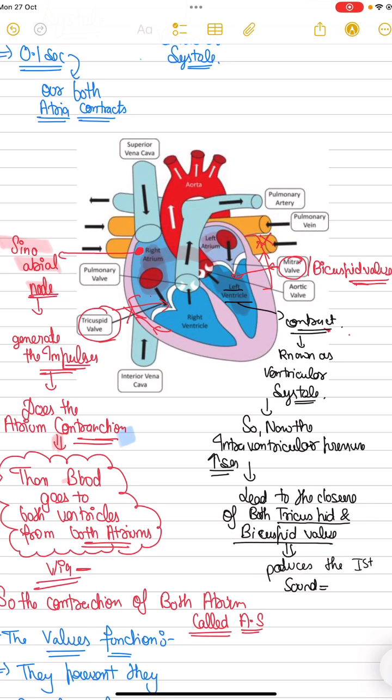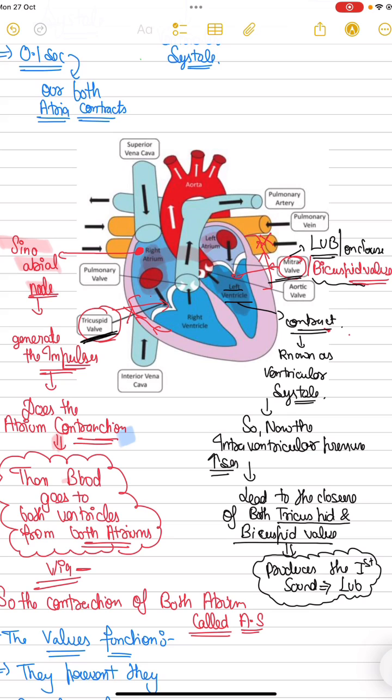The closure of the bicuspid and tricuspid valves produces the first sound, called lub. I can write it here: mitral valve, bicuspid valve and tricuspid valve, lub, on closure.